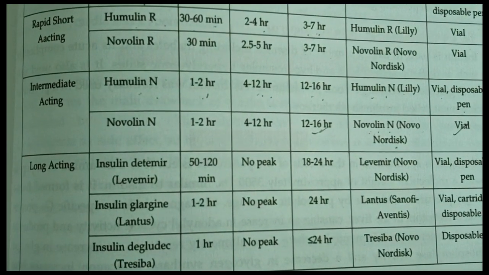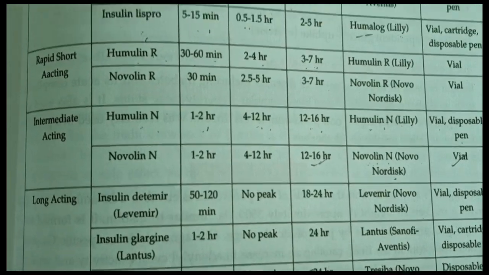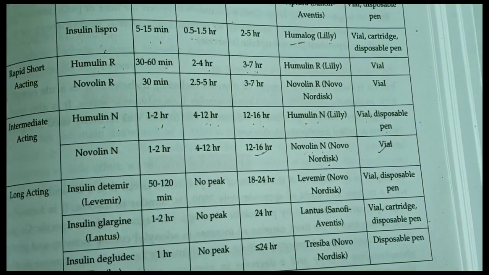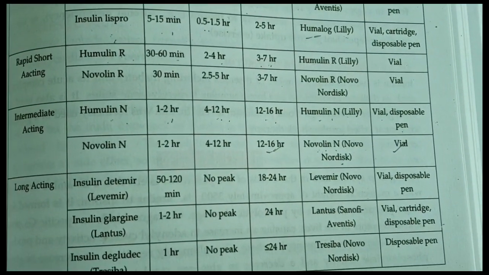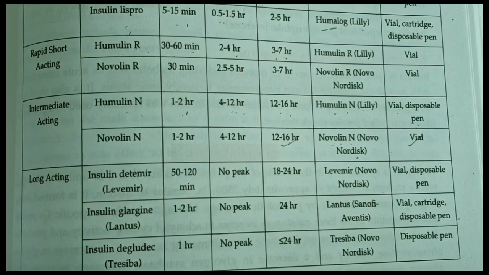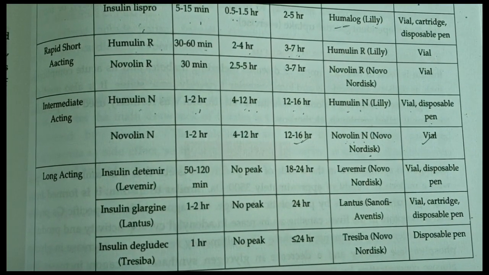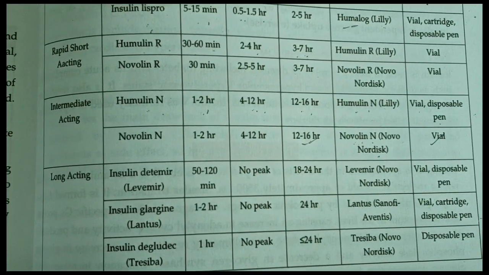Next is insulin Glargine, that is Lantus. Onset of action is 1 to 2 hours and duration of action is 24 hours. It is manufactured by Sanofi Aventis under the brand name Lantus, and the dosage forms available are vial, cartridge and disposable pen.